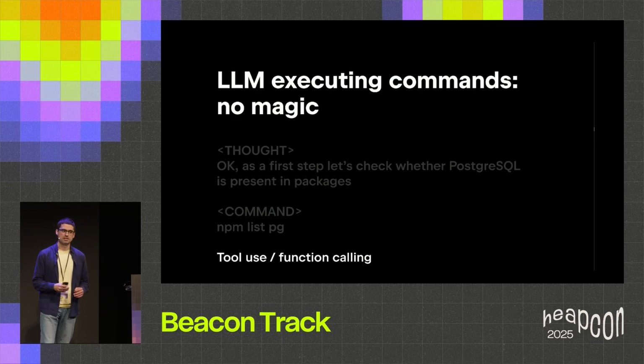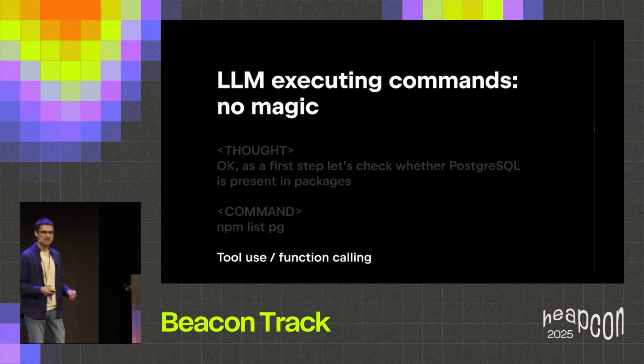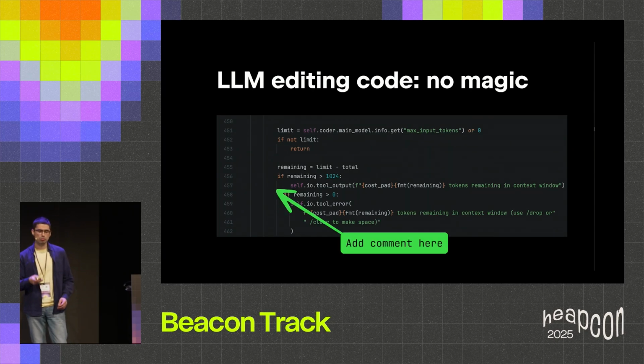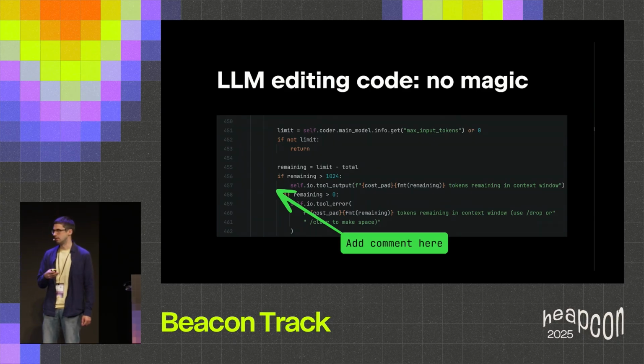Another question that you could probably have is the following. Well, an LLM can execute commands, but how can an LLM efficiently edit very large, very long code files? A fair question again. Let me provide an explanation. Let's imagine we have a very long file. Let's imagine it has 10,000 lines of code. This is a small fraction of that. And let's imagine we need to add a comment here. How will the LLM do this?